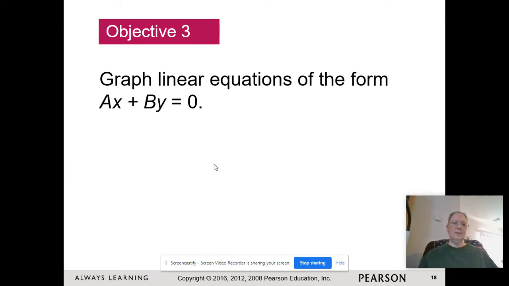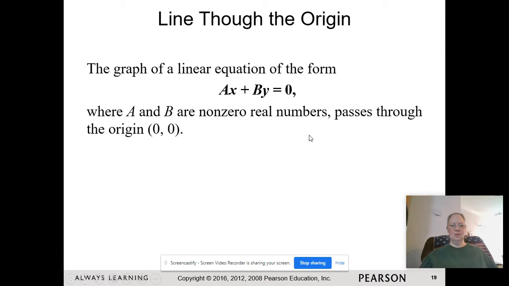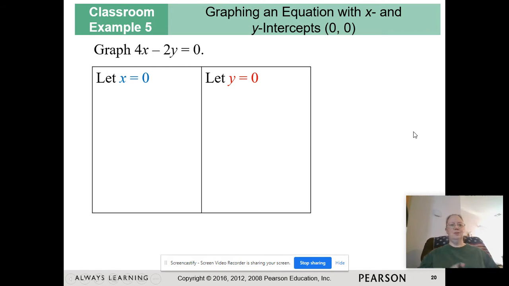All right, this is a continuation of section 3.2. This time we're going to graph linear equations where the constant is 0. So that's going to make it just a little bit different. So let's see what happens here.